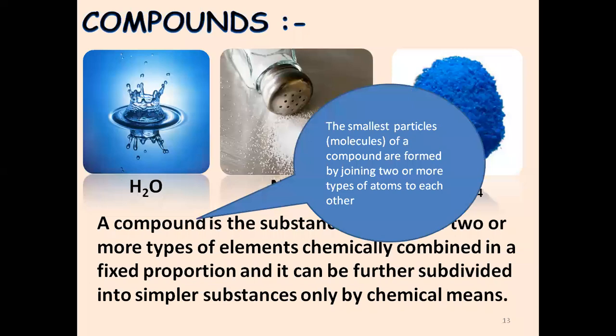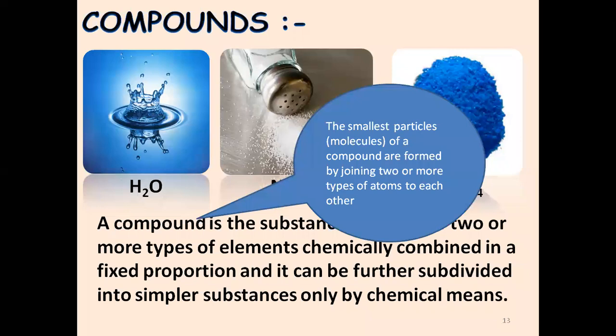So I say that the smallest particle of a compound is formed by joining two or more types of atoms to each other, isn't it? जैसे हाइड्रोजन का एटम यूज कर सकते हैं, ऑक्सीजन का एटम यूज कर सकते हैं. Then I add both the atoms together and I get this molecule called water, which is H2O, also called a compound. So the smallest particle of a compound is formed by joining two or more types of atoms to each other. Again I take the example of water, where two atoms of hydrogen are joined with one atom of oxygen.